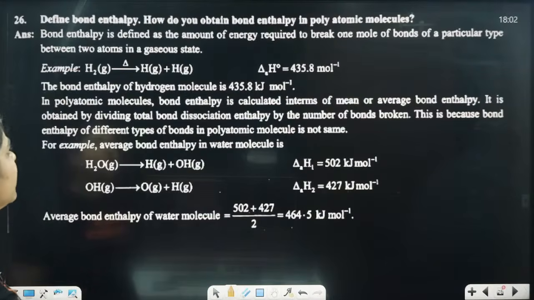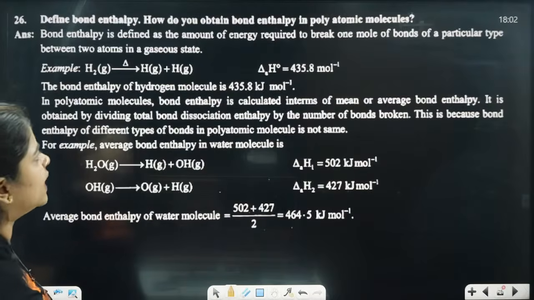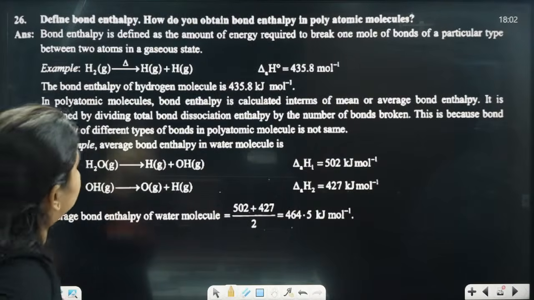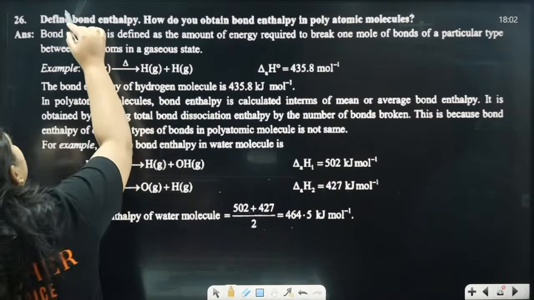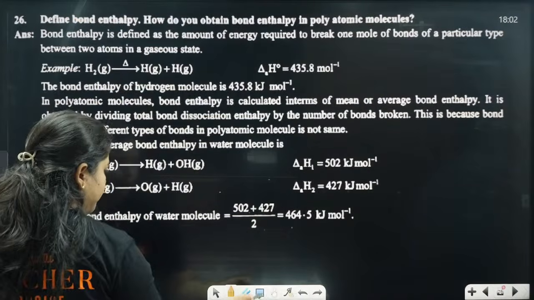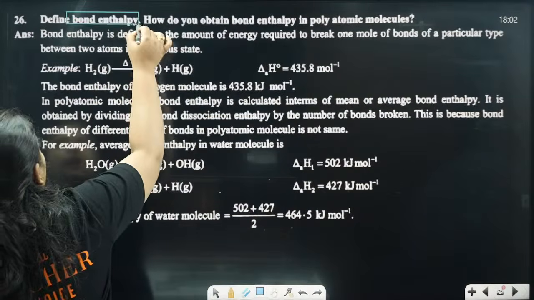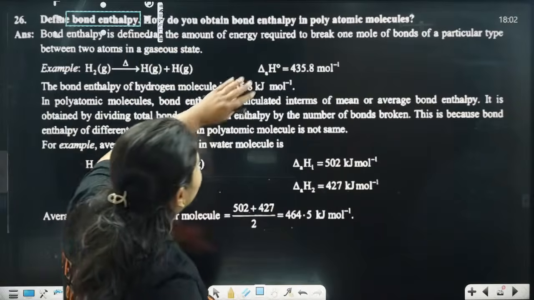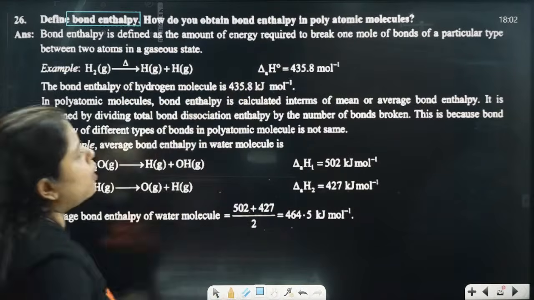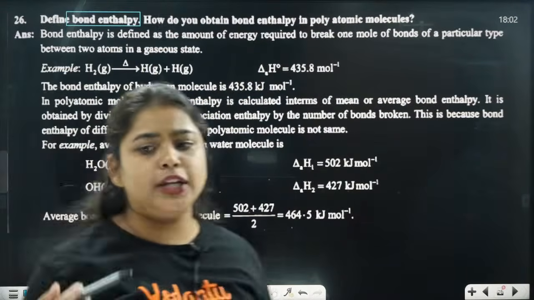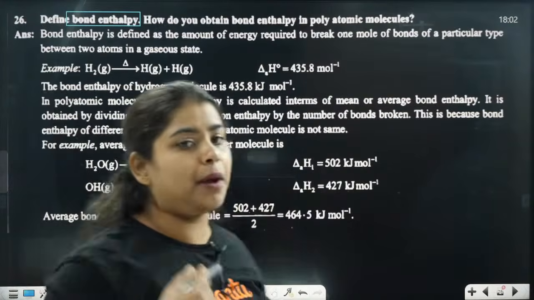Next, define bond enthalpy. How do you obtain bond enthalpy for polyatomic molecules? So, what is the meaning of bond enthalpy? First, we'll understand. Clear? Then we are going to find bond enthalpy in a polyatomic molecule.